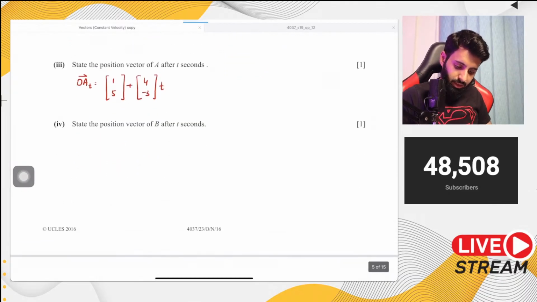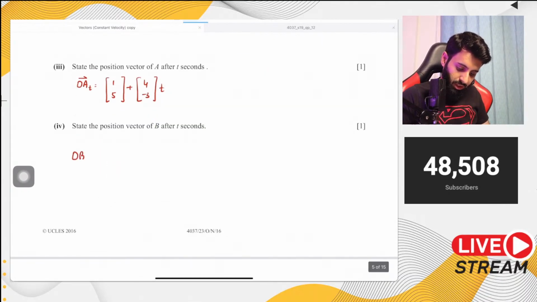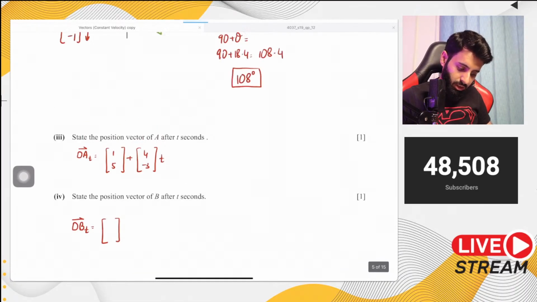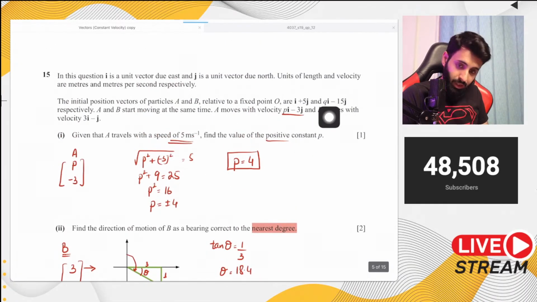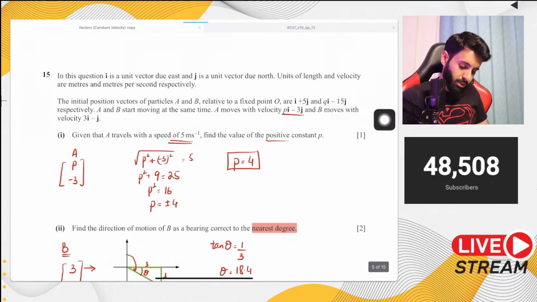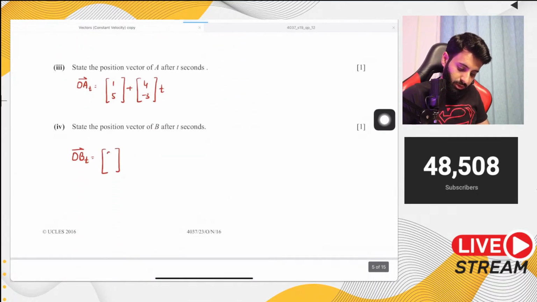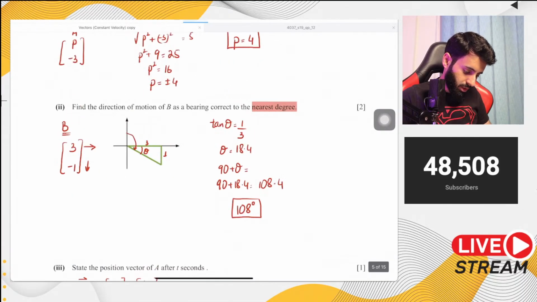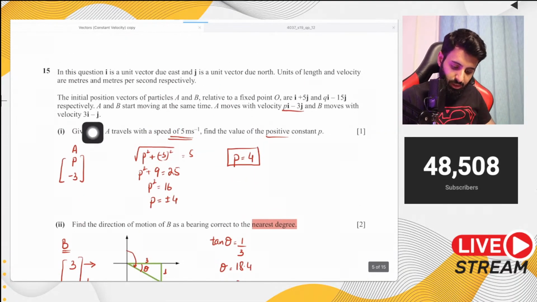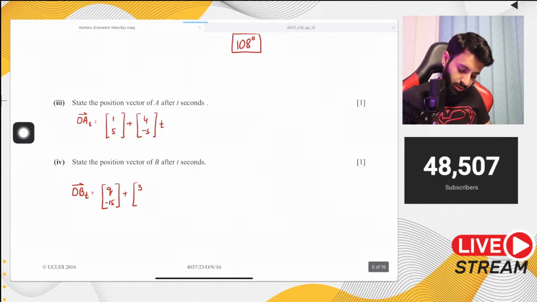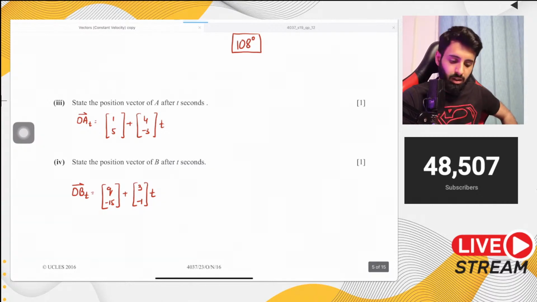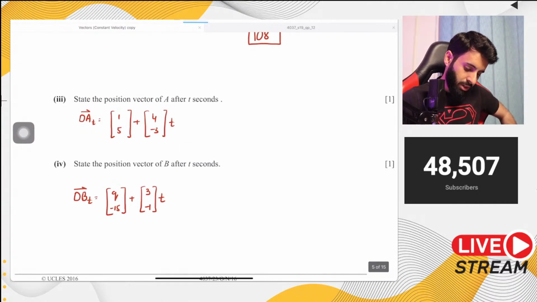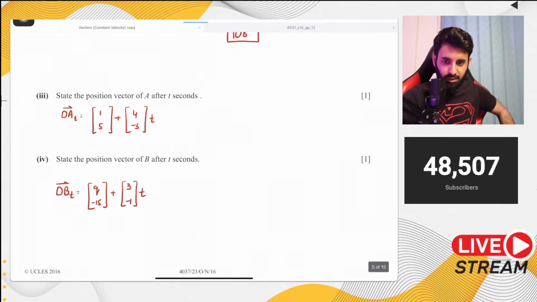And just like that, it says state the position vector of B after t seconds. So the position vector of B after t seconds means the position vector of B at t equals 0, meaning where it was starting from. So that is q and minus 15. So we don't know the x component. So no problem, we'll write it as it is. Okay. Plus the velocity vector, which is 3 and minus 1. Alright, so here we have 3 and minus 1, and after t seconds means that we're going to multiply it by t.